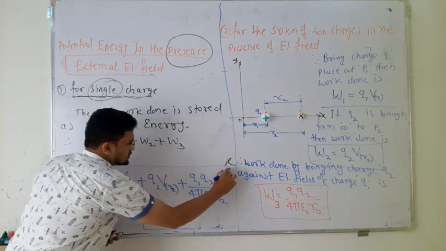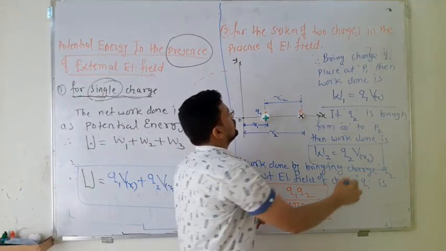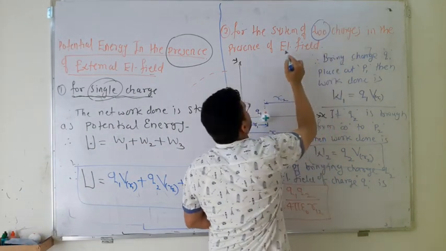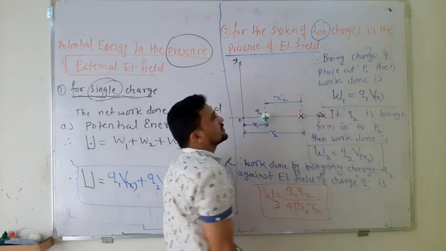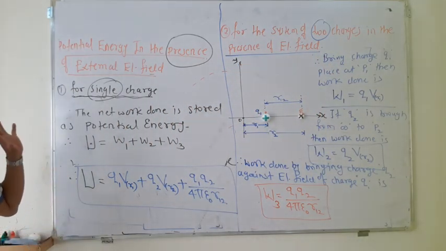So this is the final expression for the system of two charges in the presence of an electric field. Remember each and every derivation.